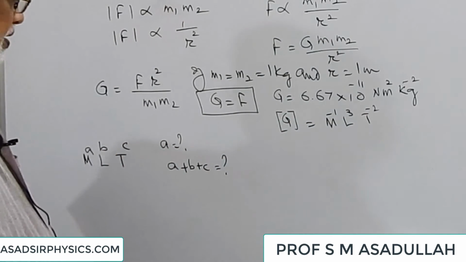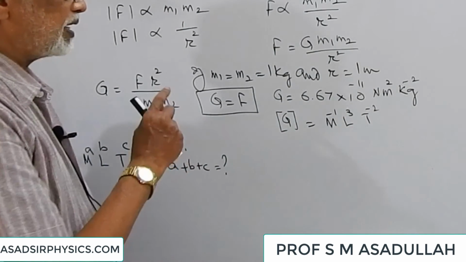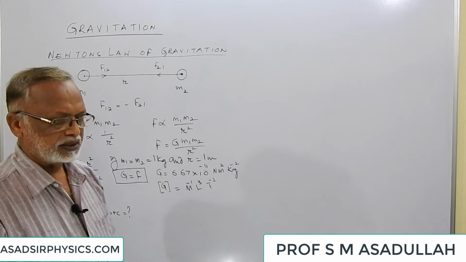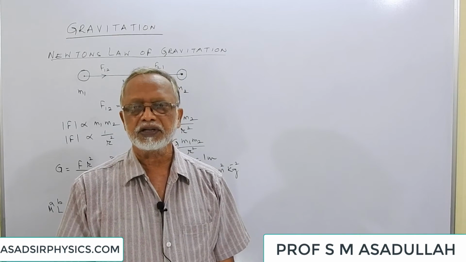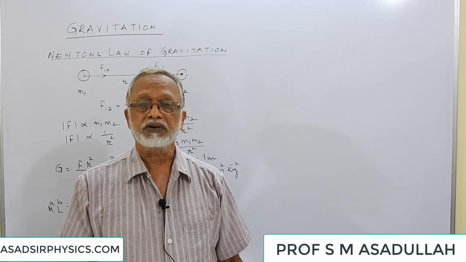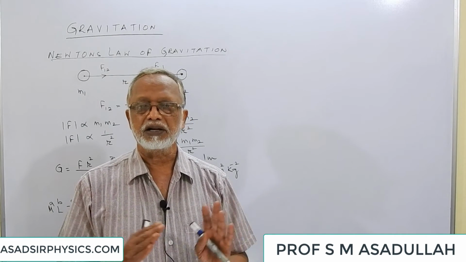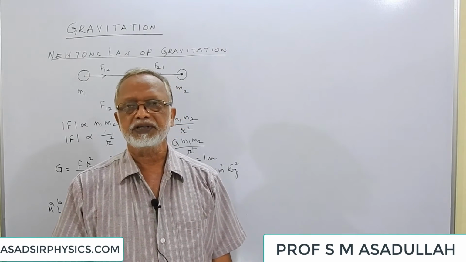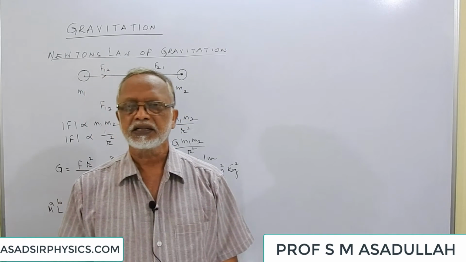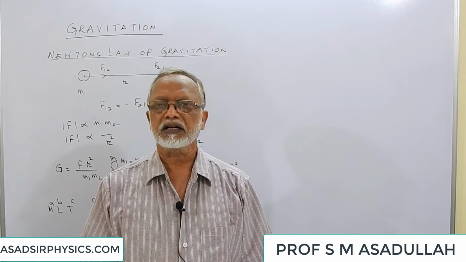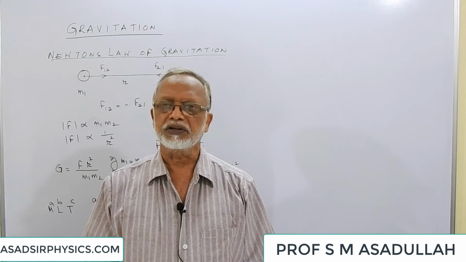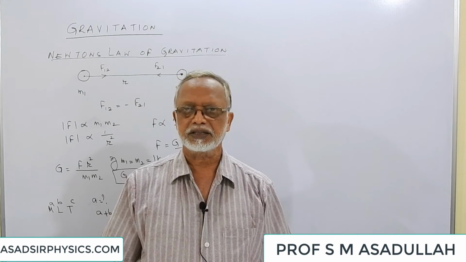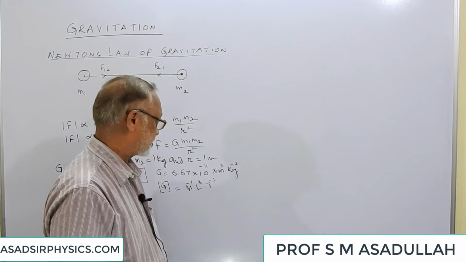So now we understood what G is. This is called the universal gravitational constant. This is because it is the same at all places in the universe. Not only in the universe, even outside the universe the value is the same. The value of G is the same at all places. Therefore, it is called a universal constant. Since it is pertaining to gravitation, it is called the universal gravitational constant. I hope it is clear to you.